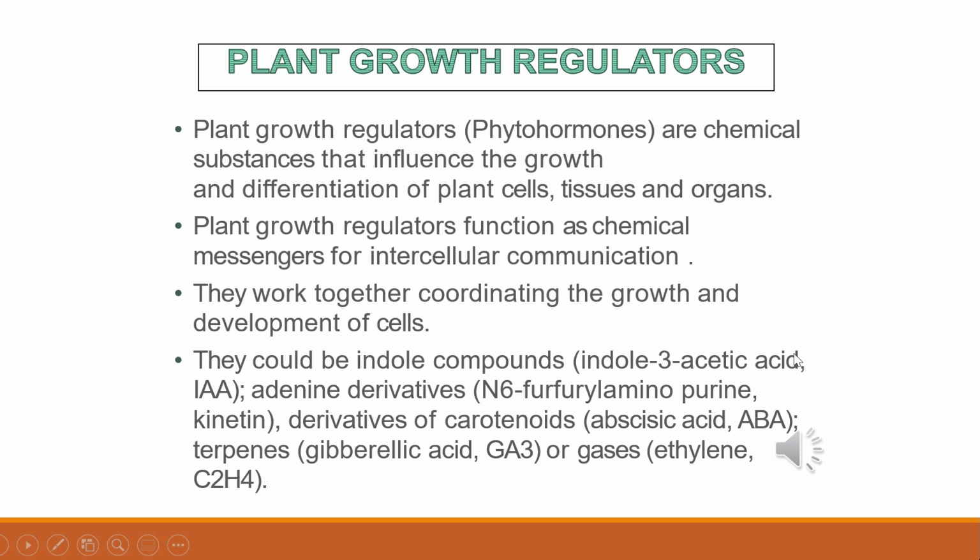Plant growth regulators are small, simple molecules of diverse chemical composition. They could be indole compounds like indole-3-acetic acid, adenine derivatives, derivatives of carotenoids, and gases like ethylene. Plant growth regulators are variously described as plant growth substances, plant hormones or phytohormones. They work together coordinating the growth and development of the cells, and they are the chemical messengers for communication.